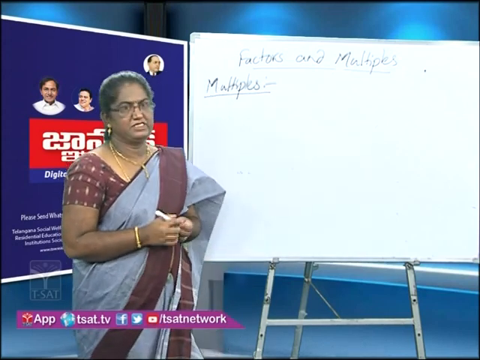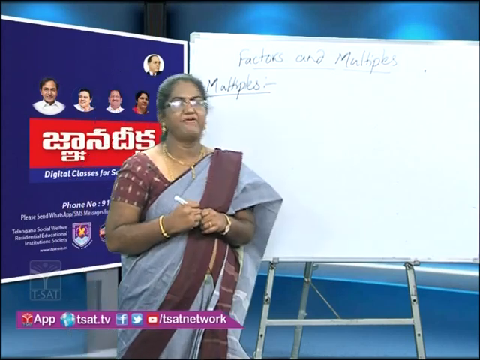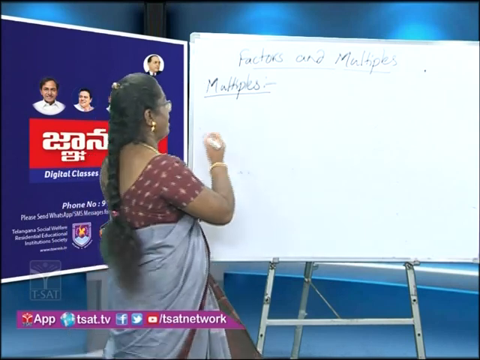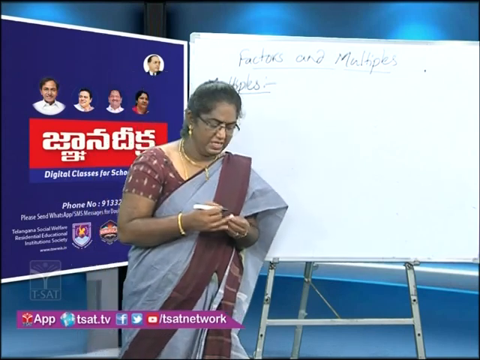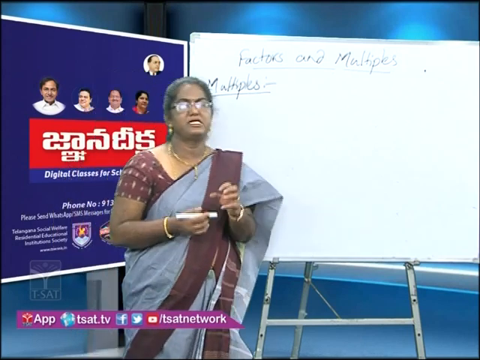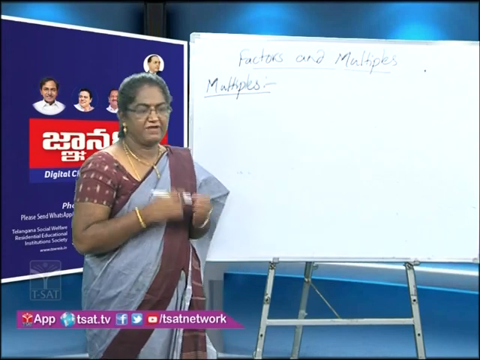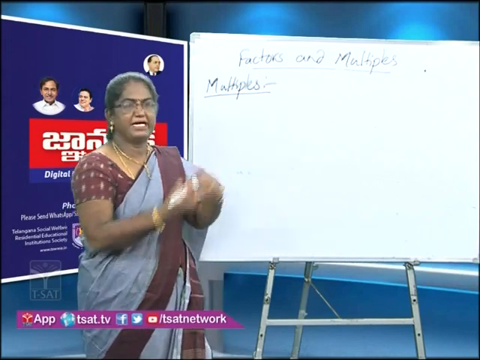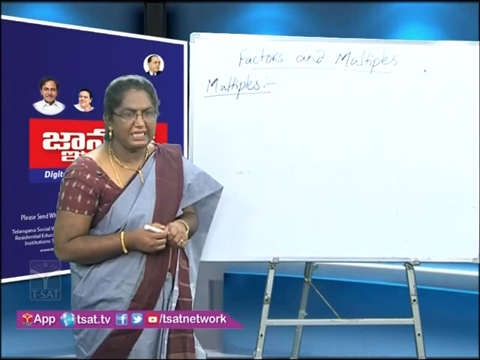So multiples. Just now we discussed factors. When we were writing factors of 24, we had 1 into 24, 2 into 12, 3 into 8 and so on. Here, if you observe, each factor divides the number, and each factor when multiplied with a certain number gives us our number. So these are called multiples.